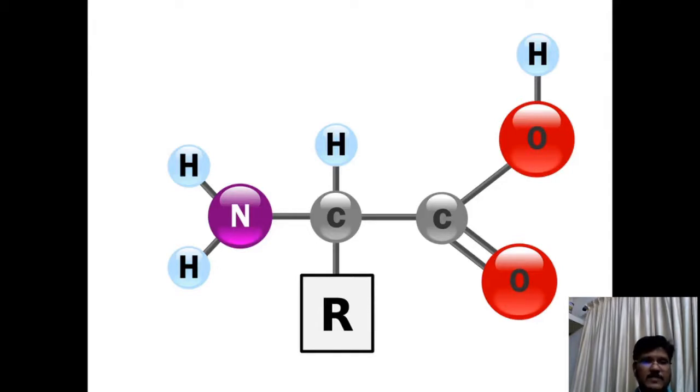So the amino acids have 2 isomers, or 2 mirror image forms, called L isomers and D isomers. Since these L and D isomers are non-superimposable mirror images of each other, the 2 forms represent a class of stereoisomers called enantiomers. What are enantiomers? I think you have all studied this in your chemistry: enantiomers, enantiomerism, or stereoisomerism.